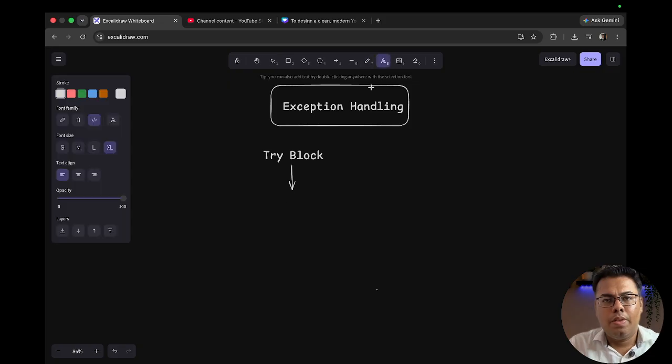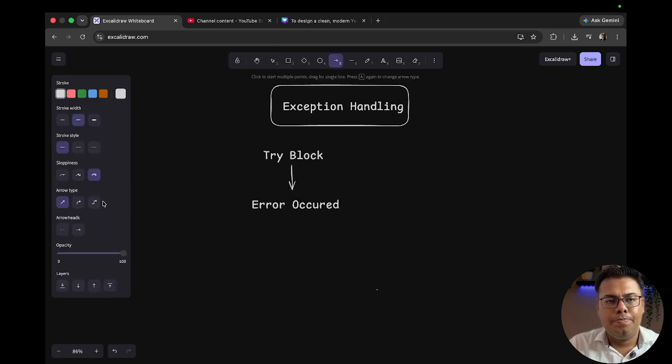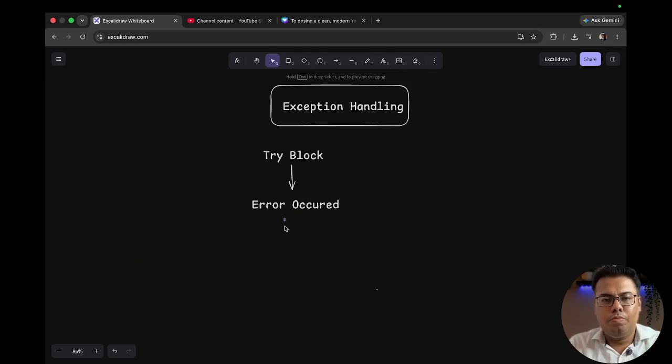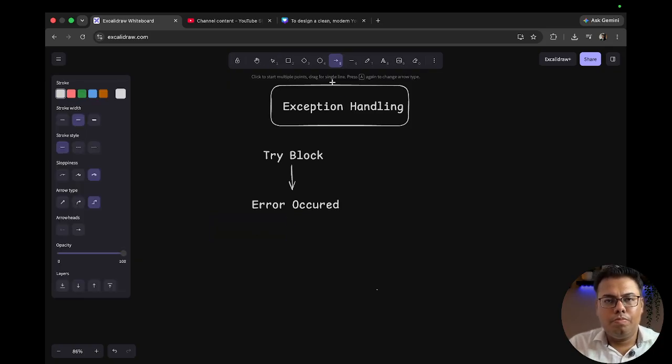Okay, and then an output arrow, and we will have two options.